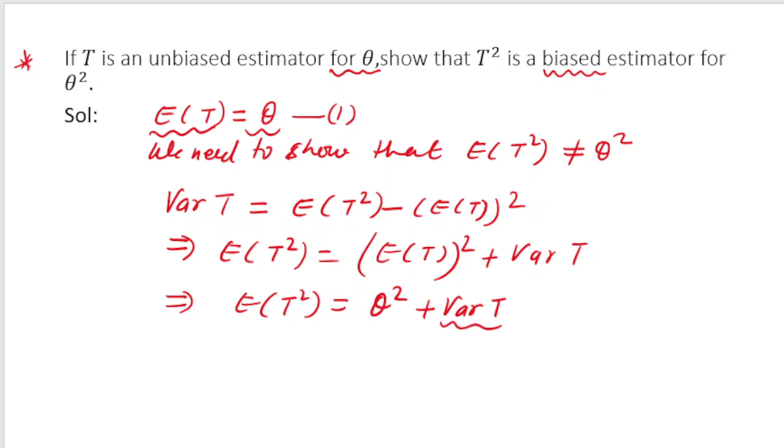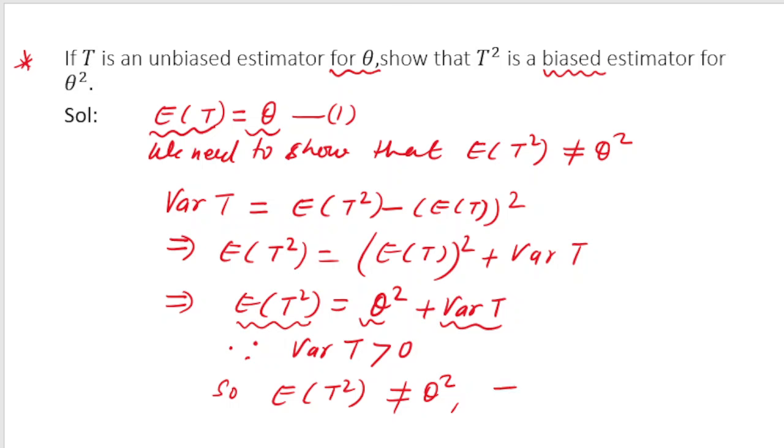Now if you have a random sample, then variance of t is always positive. You know, variance is always positive. So since variance of t is greater than 0 for a random sample, and here we note that expectation of t square is equal to theta square plus something positive, it certainly means that expectation of t square cannot be equal to theta square.